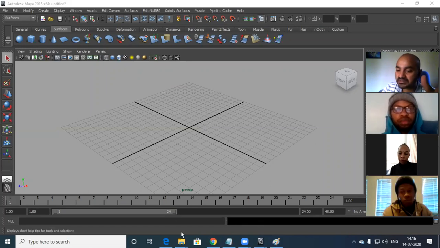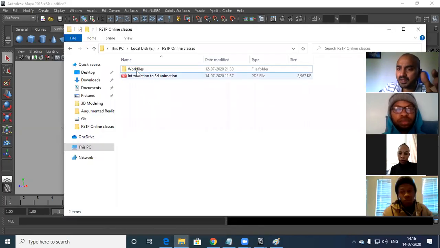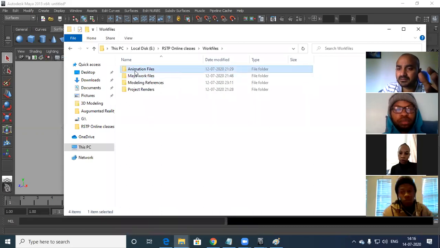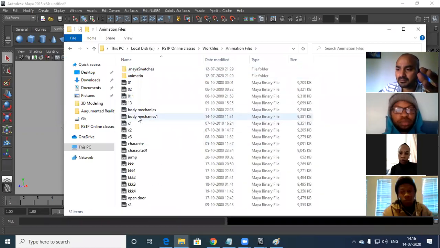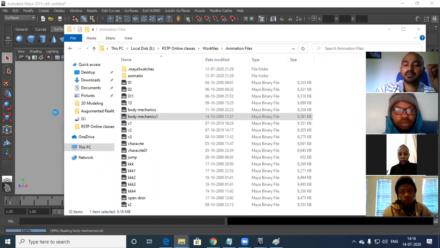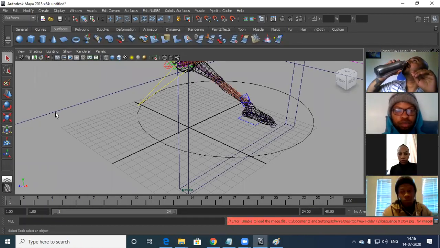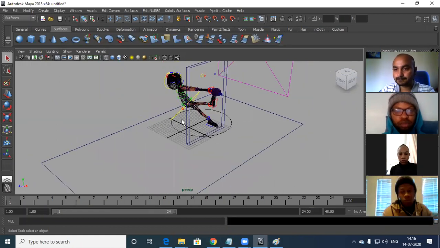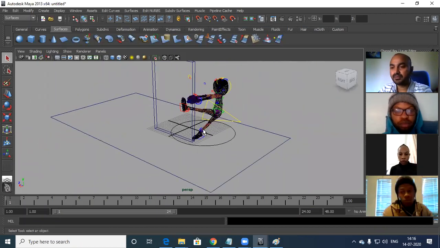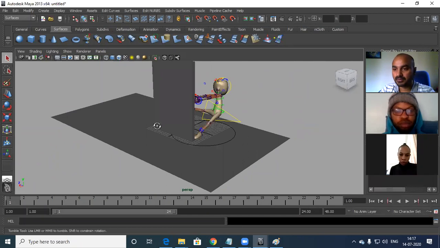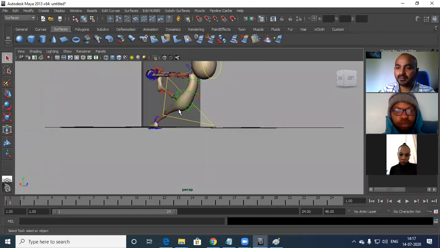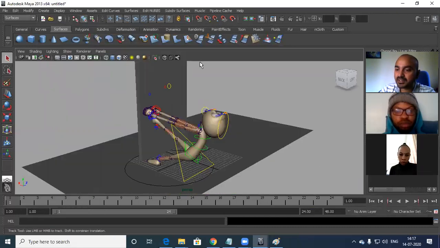I can explain. For example, I'll show you certain things. I have certain files, Maya files, which I have created. I'll show you a few of those files so that you'll understand. It's loading. Okay, this is in wireframe now. 5 is a model, 6 is an output one. As I told you, these are the controllers for a model.